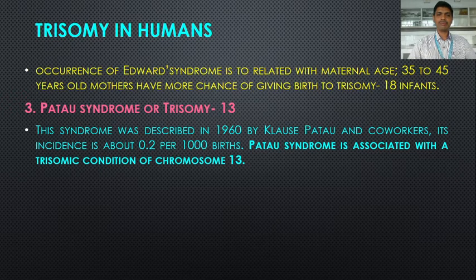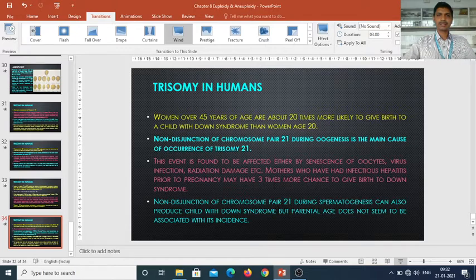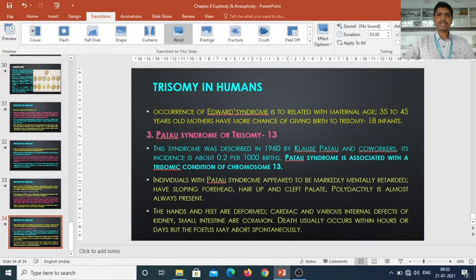So in this way we finish our 8th chapter, that is euploidy and aneuploidy. The next chapter, chapter 9, is associated with structural aberrations or structural abnormalities.